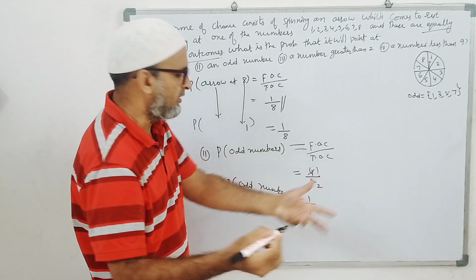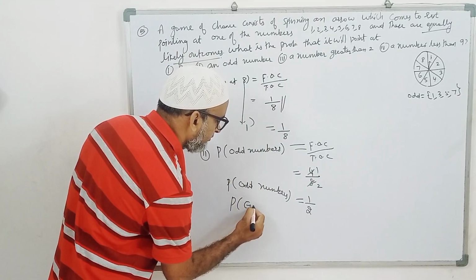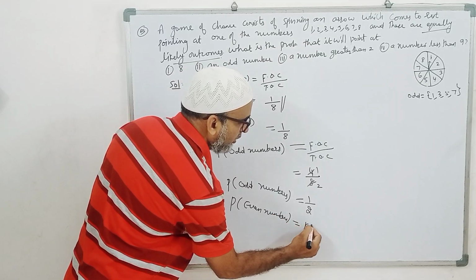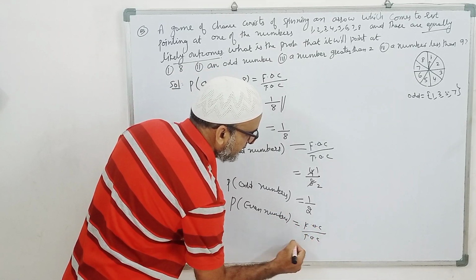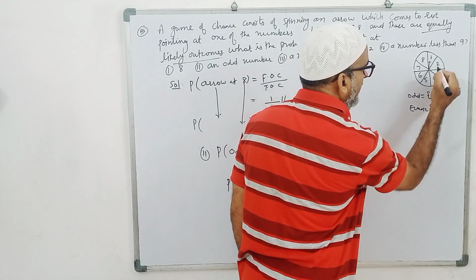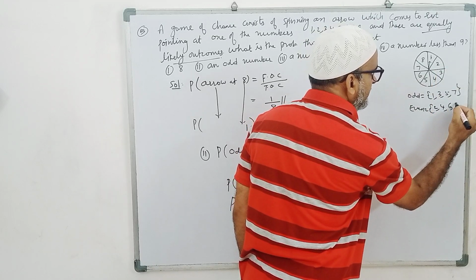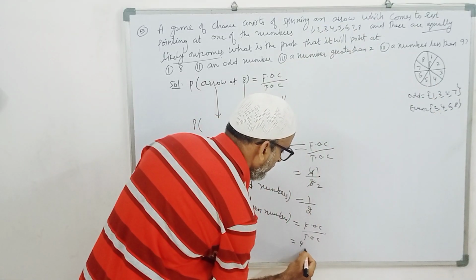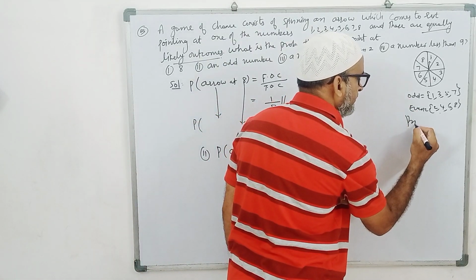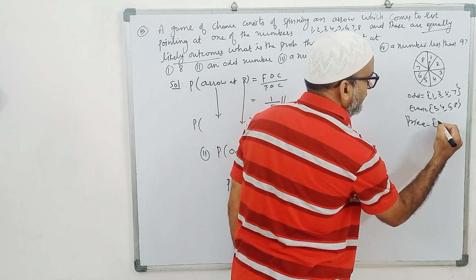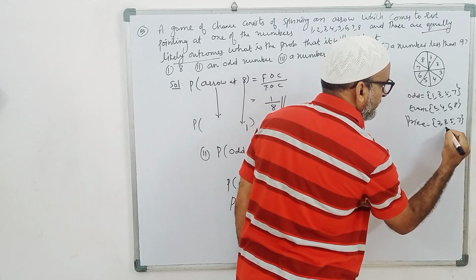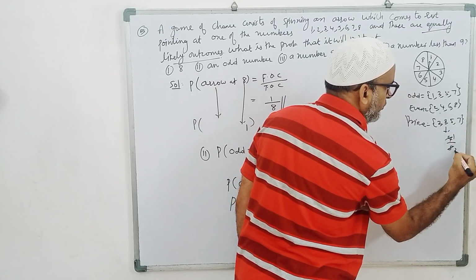Many questions you can find. Probability of even numbers: stopping at even numbers, favorable outcomes by total outcomes. Even numbers are what? 2, 4, 6, 8. 4 by 8. 4 ones are 4, 4 twos are 8, is equal to 1 by 2. Prime numbers. What are the prime numbers? 2, 3, 5, 7. How many? 1, 2, 3, 4. So 4 by 8. 4 ones are 4, 4 twos are 8, like that.